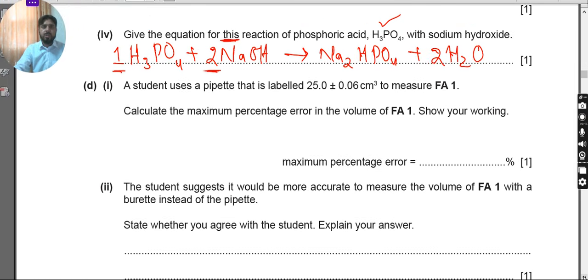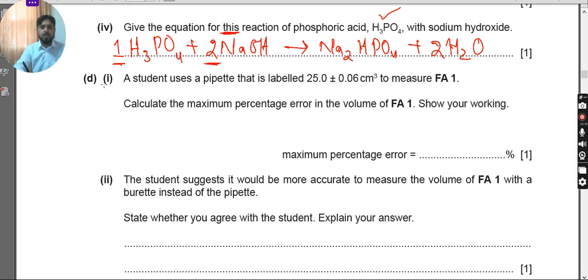Now proceeding next, in part D, a student uses a pipette that is labeled 25.0 plus minus 0.06. So remember, this is the possible error in measuring the volume by using this labeled pipette, which is provided in this exam or according to the theoretical part. Then he says to calculate the maximum percentage error. So remember how we are going to find this percentage error.